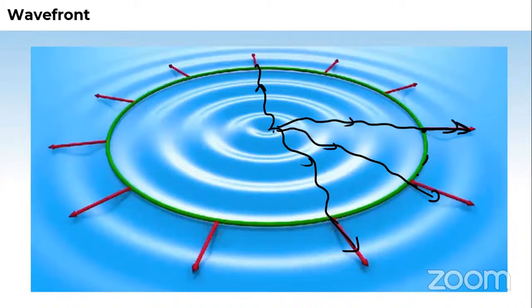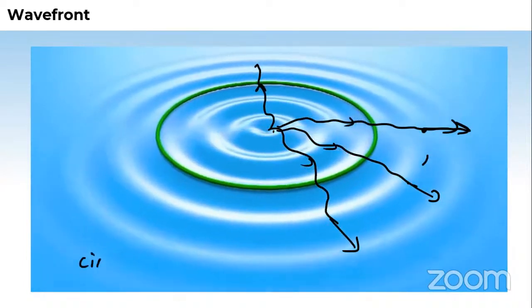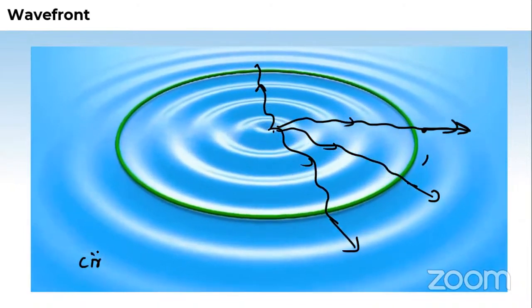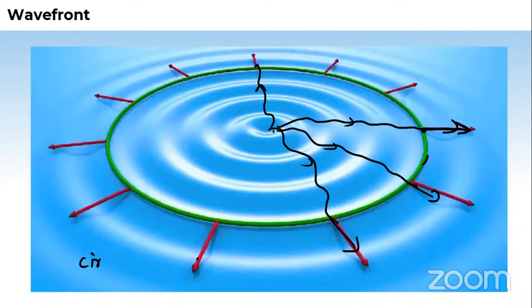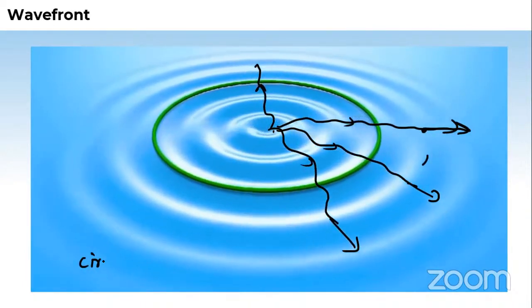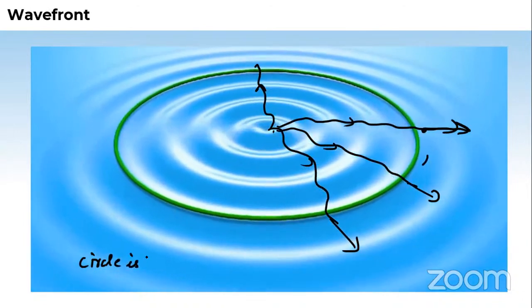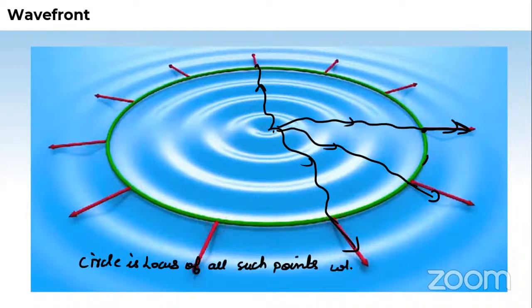And the circle is the locus of all those points. Any of the circles, but here it is marked with a green ring. All the circles are concentric, but here one is shown for explanation, marked with the green color band. So we say the circle is the locus of all such points which are in phase.